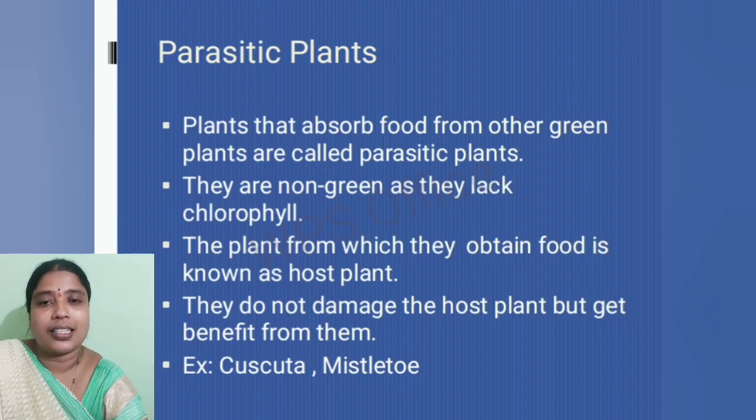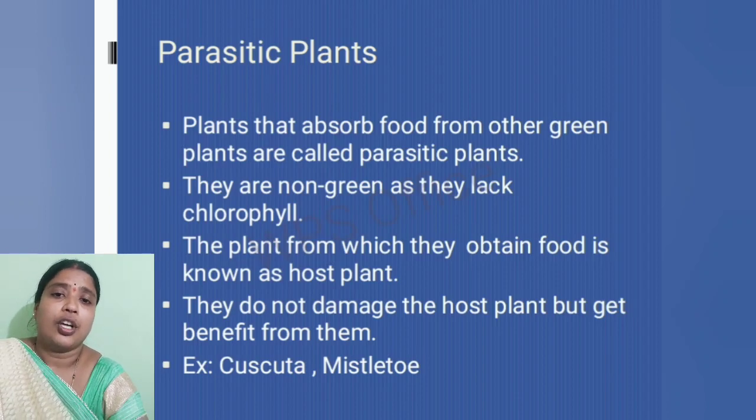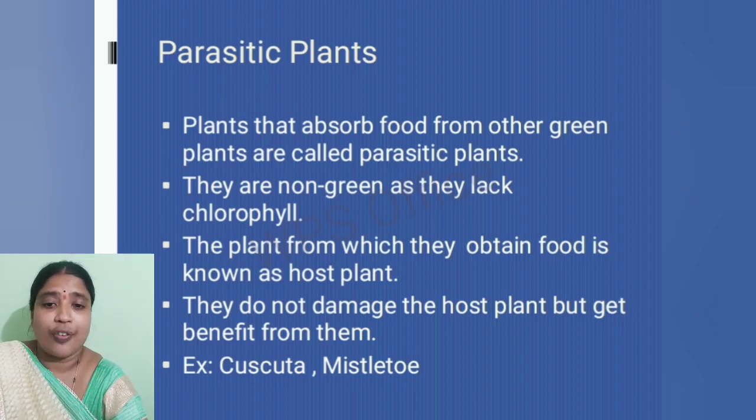Now as these plants depend on other organisms, we can understand that these plants cannot prepare their own food. And we also know that the necessary condition for preparing food, or for photosynthesis to take place, is the presence of chlorophyll.